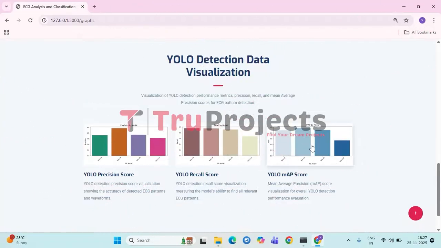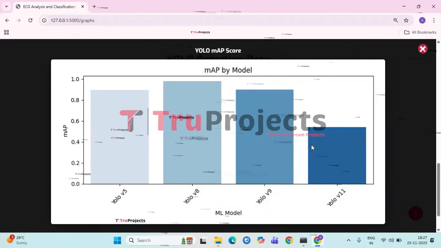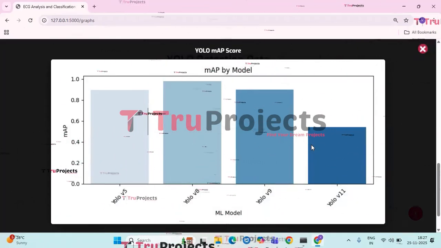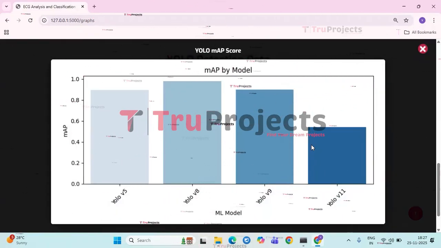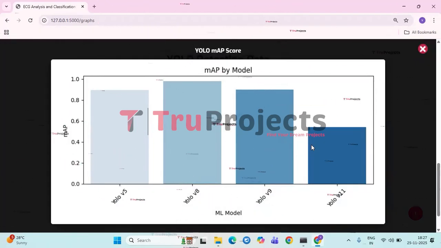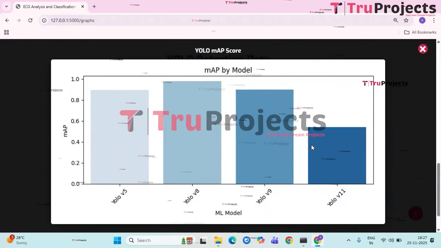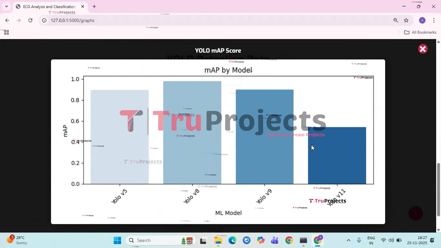And finally, we have the YOLO mAP score graph. This graph illustrates the mean average precision performance of 4 different YOLO model versions: V5, V8, V9 and V11. mAP is a key metric that measures how accurately a model can both detect and correctly classify objects, making it a strong indicator of overall detection quality.